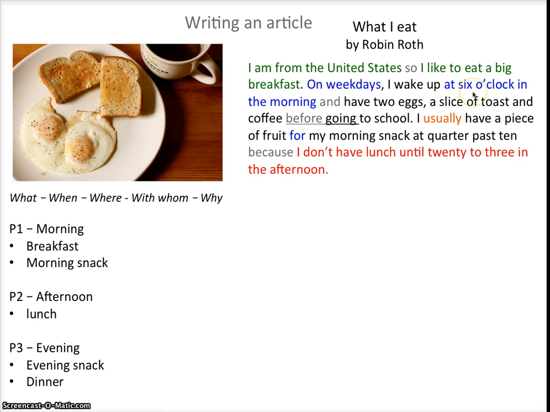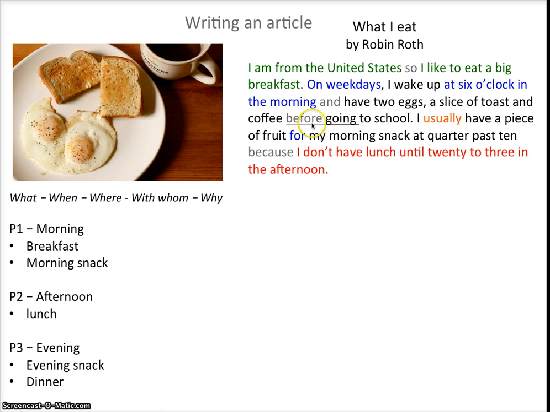At 6 o'clock is referring to a specific time. So when I refer to what time I eat, then I need to use the preposition at. And in the morning is referring to a period of time within the day. We can talk about what we eat in the morning, in the afternoon, or in the evening.